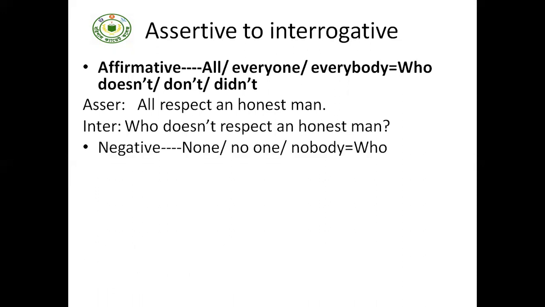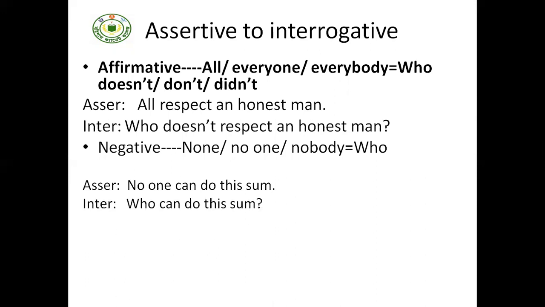If the assertive sentence is negative, none, no one, nobody, for none, no one and nobody, who will be used. No one can do this. So the answer will be, who can do this?